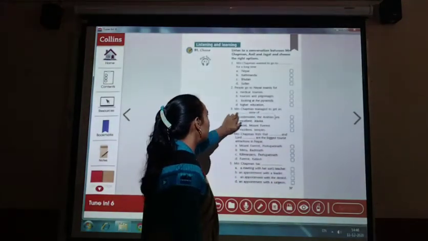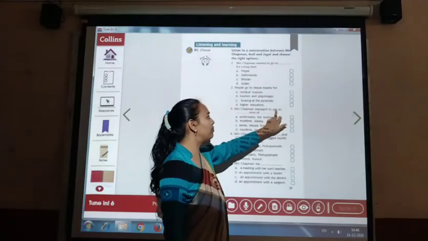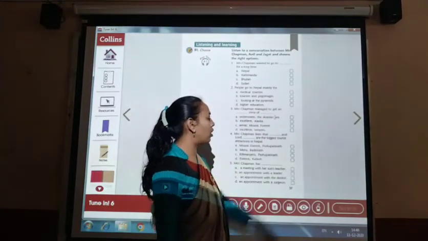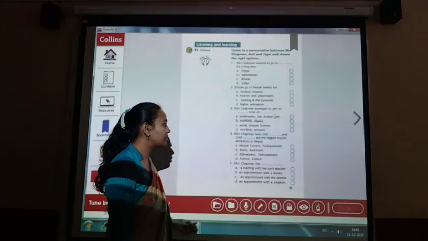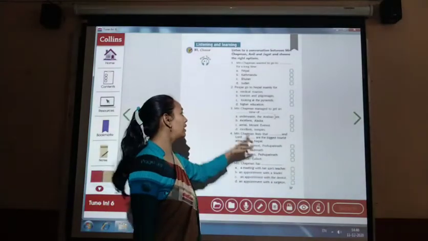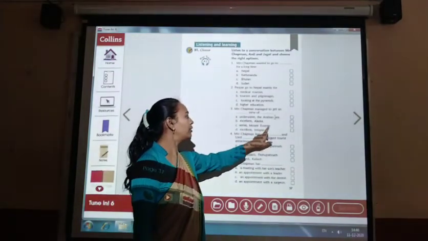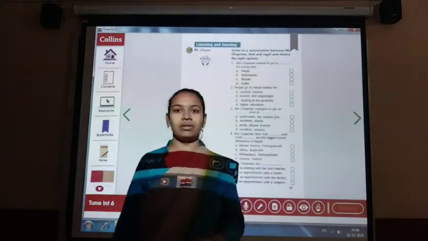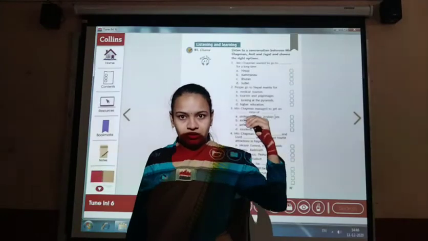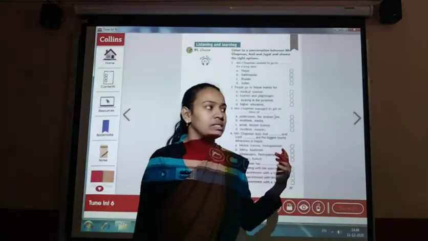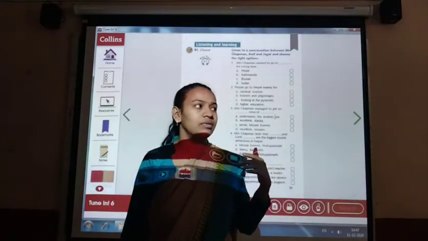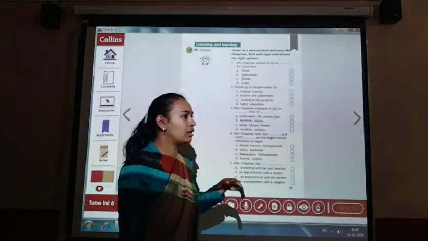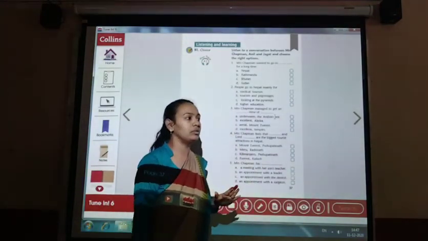Number three, Mr. Chapman managed to get a blank view of Mount Everest. He wants to get an aerial view of the mountain. Aerial view means we visit the place very near and see the aerial view of Mount Everest.